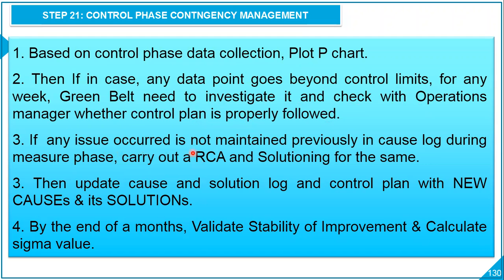If any issue occurred that was not maintained previously in the pause log during the measure phase, carry out an RCA and solutioning for the same. Then update the cause and solution log and control plan with the new causes and their solutions. And finally, by the end of the month, validate the stability of the improvement and calculate the sigma value. This is what we're going to see in upcoming slides. So let's go to the next slide.